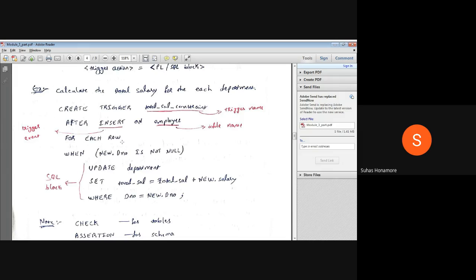Why do you write this? A trigger will operate on two things: for a statement, or for each row. In one statement we can modify n number of rows.